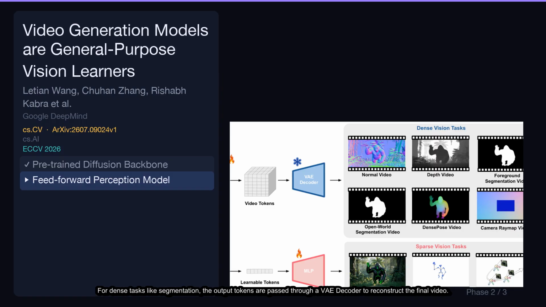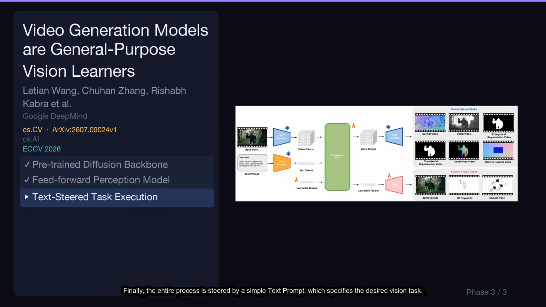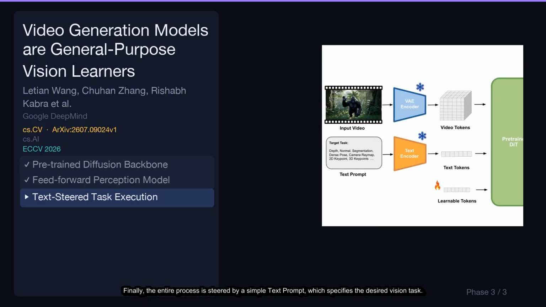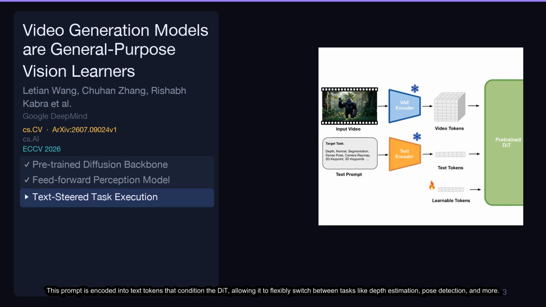For dense tasks like segmentation, the output tokens are passed through a VAE decoder to reconstruct the final video. Finally, the entire process is steered by a simple text prompt, which specifies the desired vision task. This prompt is encoded into text tokens that condition the DiT, allowing it to flexibly switch between tasks like depth estimation, pose detection, and more.